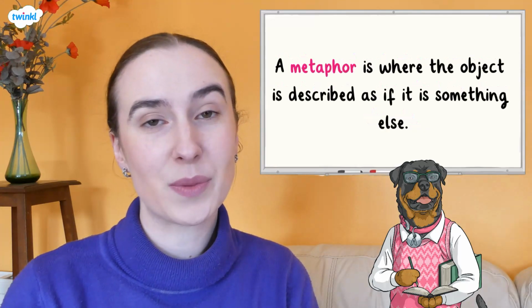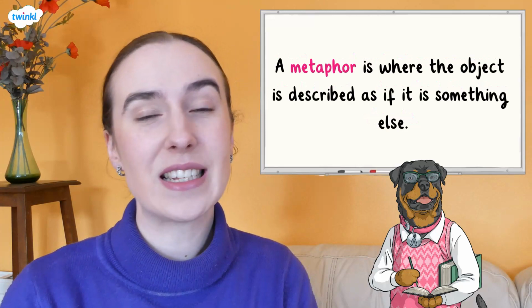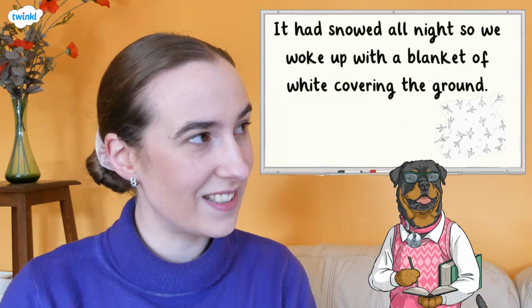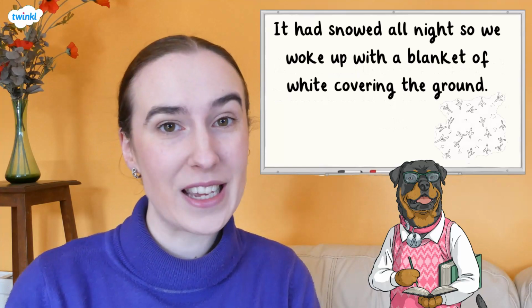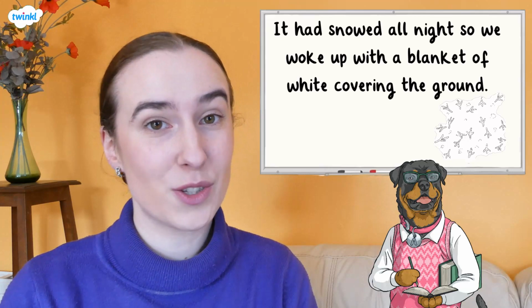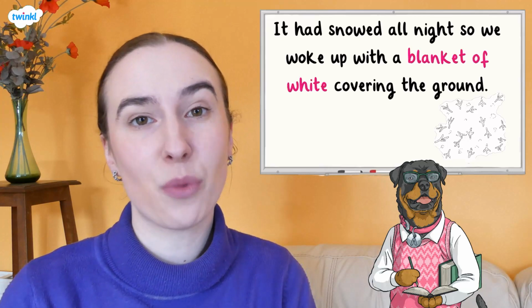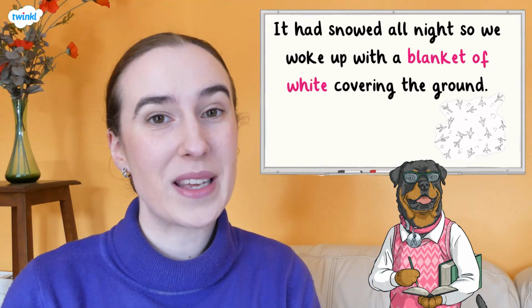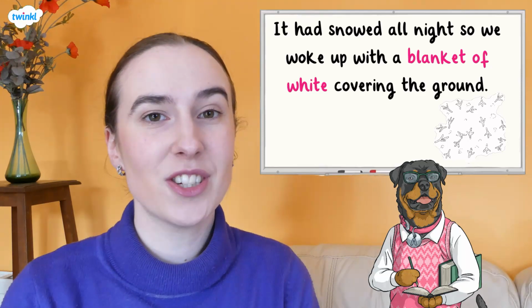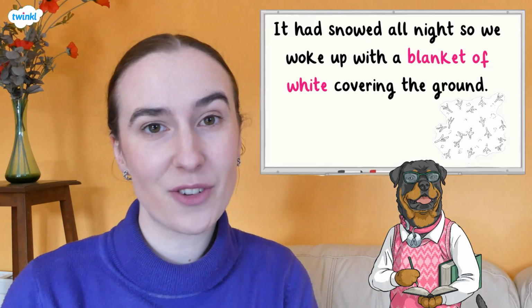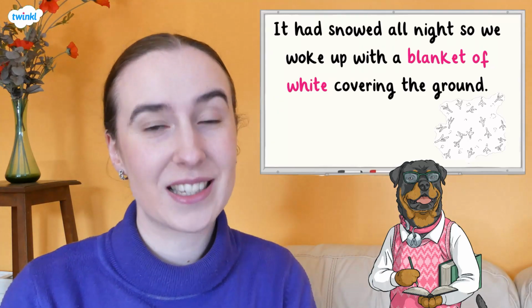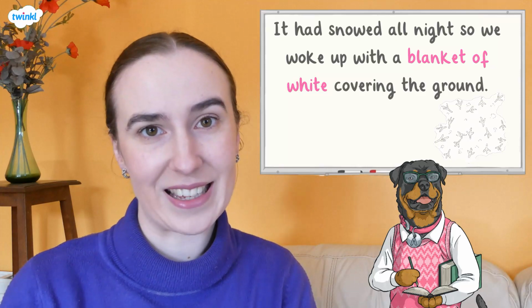A metaphor is where the object is described as if it is something else. For example, in this sentence. It had snowed all night, so we woke up with a blanket of white covering the ground. The snow is described as a blanket of white. While the snow isn't actually a white blanket, this comparison helps the reader to understand how the snow had completely covered the ground outside. The comparison also suggests that the snow is soft like a blanket.